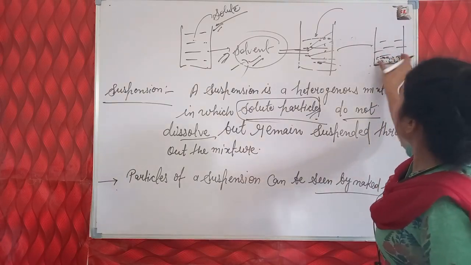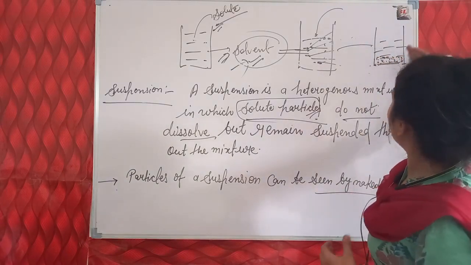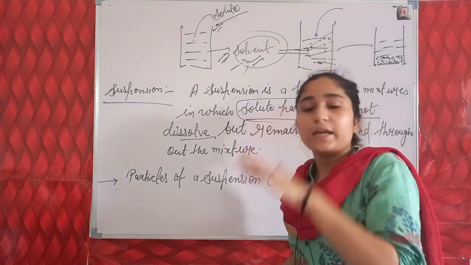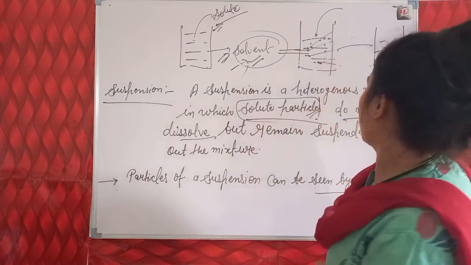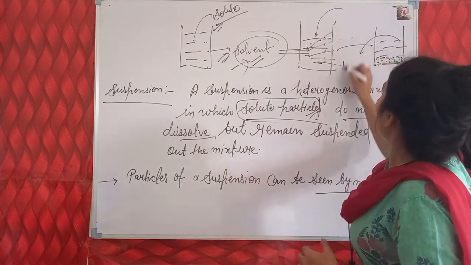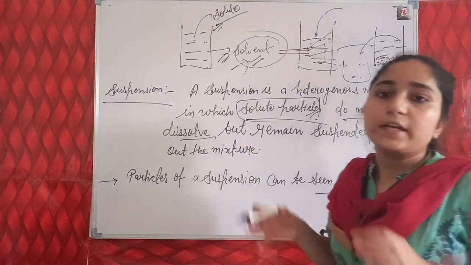After some time all the chalk particles are settled at the bottom of the beaker, and we can easily pass this water into another beaker through decantation.